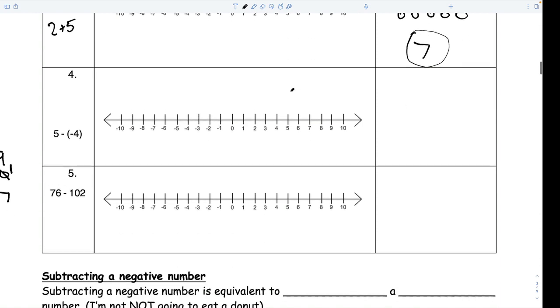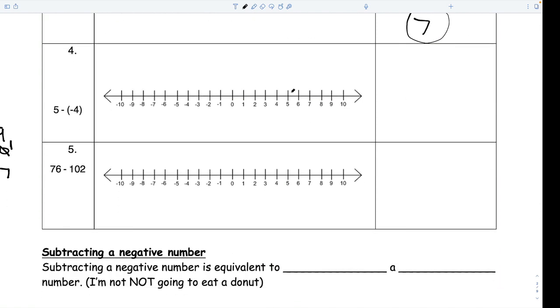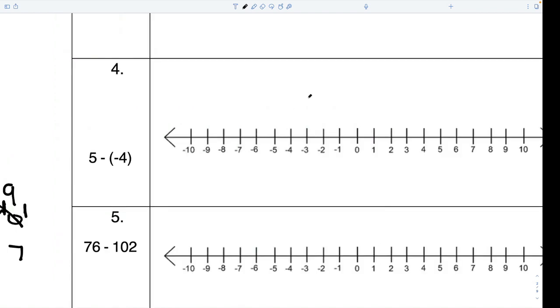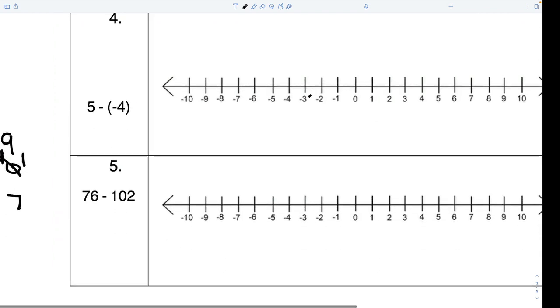Let's try one more. I have a 5 minus -4. What do I do with the double negative sign if it's squished together? What was my rule, Sean? You make a giant plus sign. You're going to draw a line that connects them. It makes a giant plus. It's kind of magical. That is now 5 plus 4.